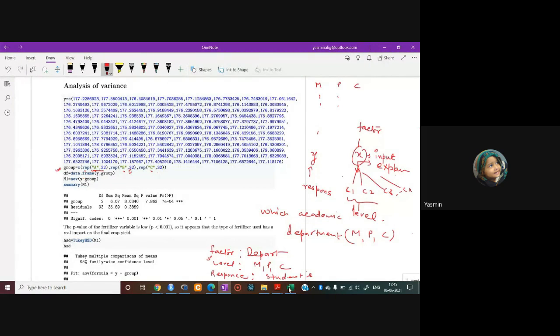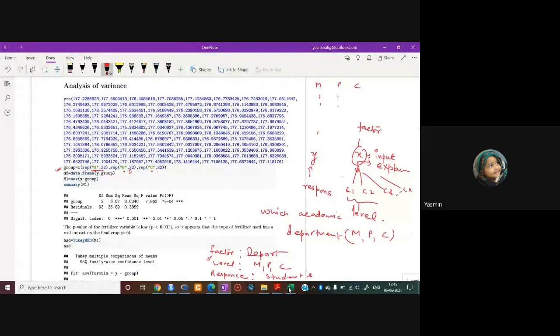Next step is to create a data frame. How to create a data frame? The function for the creation of a data frame, as I told yesterday, is data.frame. Just specify that command with some object name. I am assigning the object name df is equal to data.frame. Then you have to enter all the vectors which you have already specified above, separated by commas.